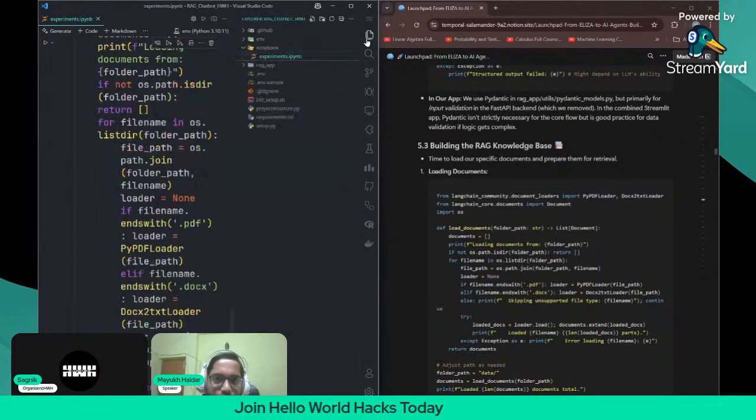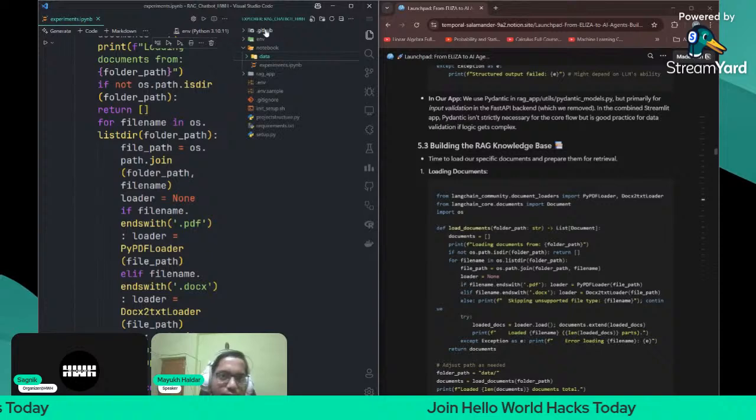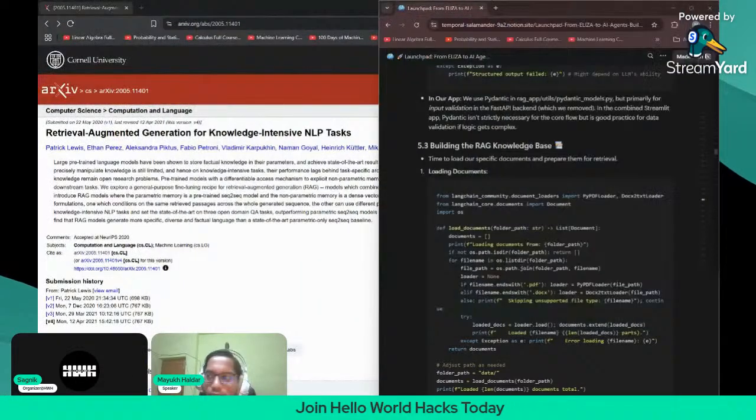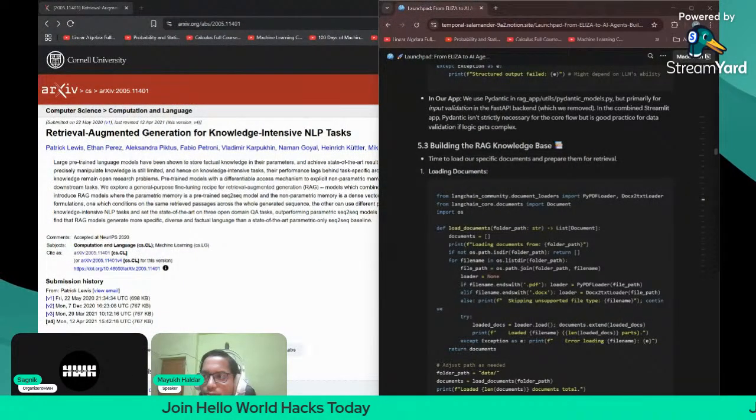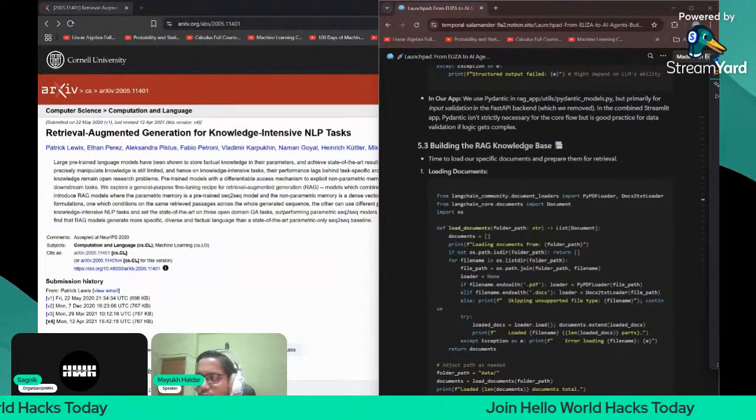Now this is a very interesting thing. Since we do not have the folder path here, we will create one folder here, data, and we will need some data here, right? So let me just copy paste the data from here once.